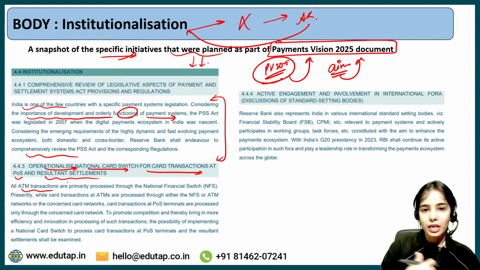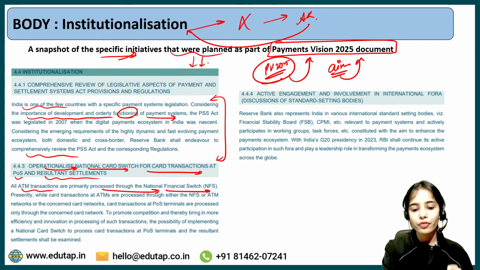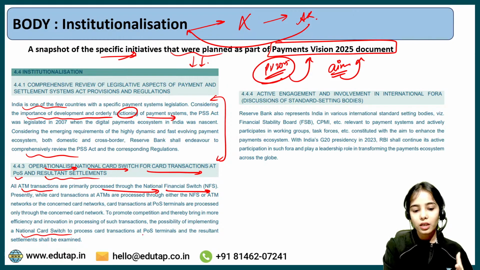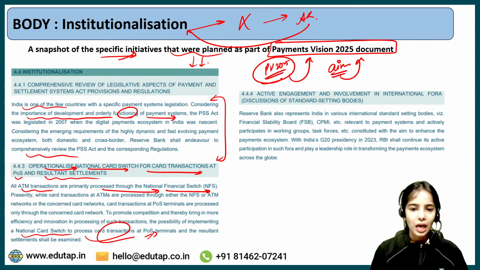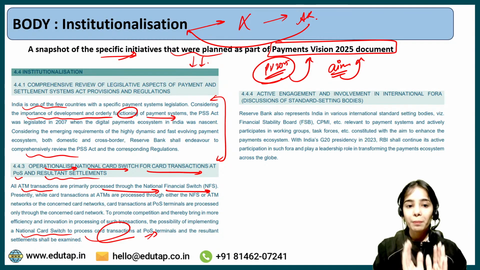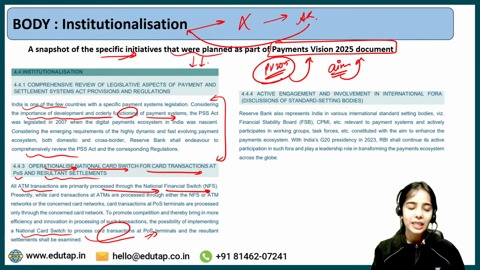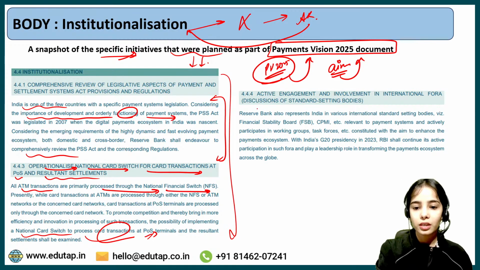So all ATM transactions, the ATM transactions that happen, are primarily processed through the national financial switch, and it was said that the national card switch should be used to process card transactions at the POS terminal. So this was the initiative that was announced that the RBI is planning. Okay, but in the annual report currently there was no such announcement that happened, but these were certain things that were planned, though they didn't happen.